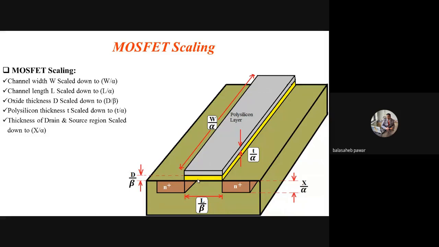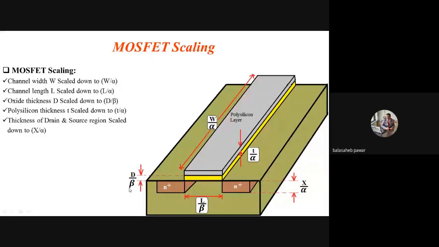You will observe the thickness of that oxide layer, already I told, is scaled down by 1 by beta factor. If the thickness of that oxide layer is capital D, then for the scaled transistor it will be capital D by beta. It will get reduced, correct?